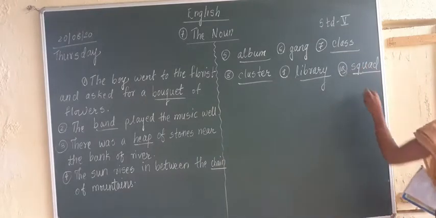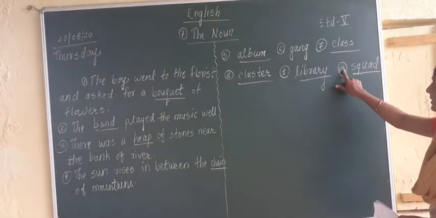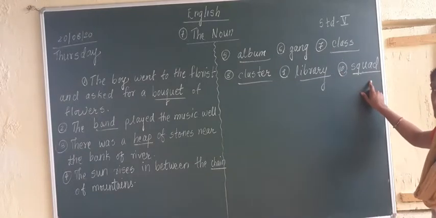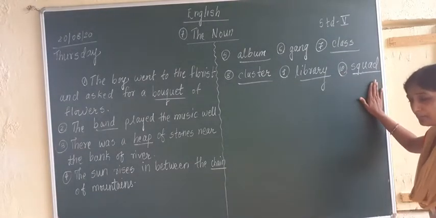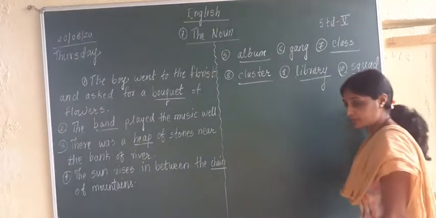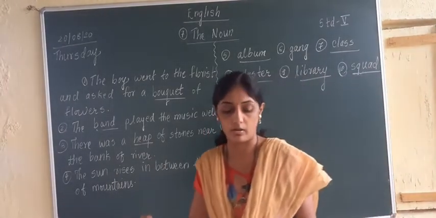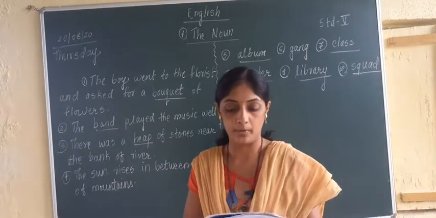S-Q-U-A-D, squad. What is the tenth answer? Squad. A squad of soldiers means what? When many army people, or many soldiers, come together, they are called a squad. A group of soldiers is called a squad.